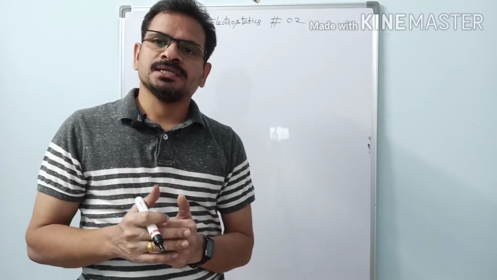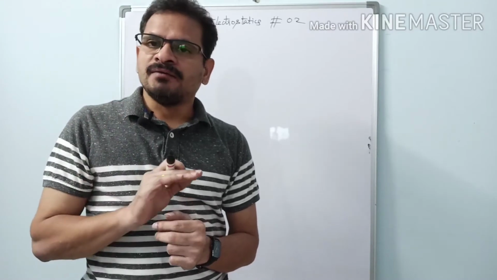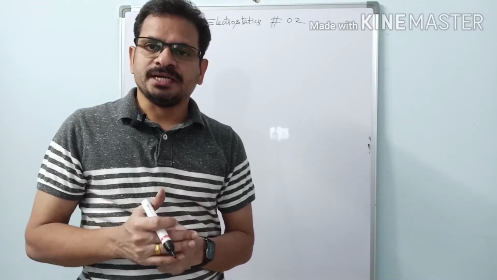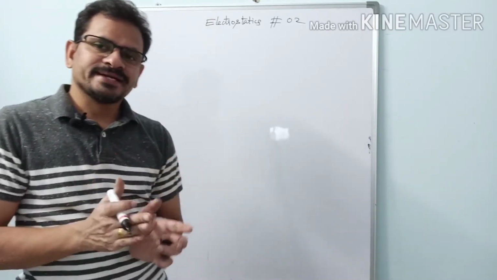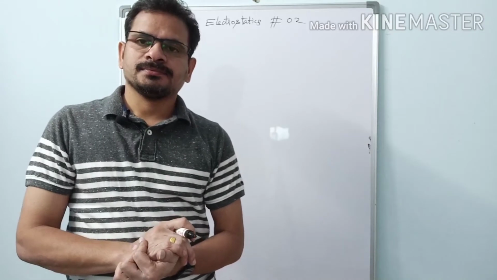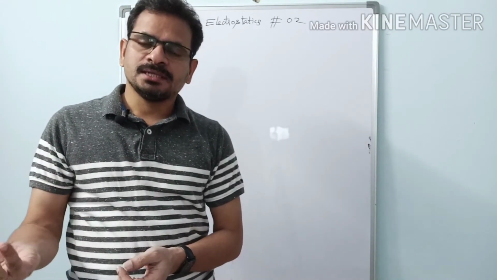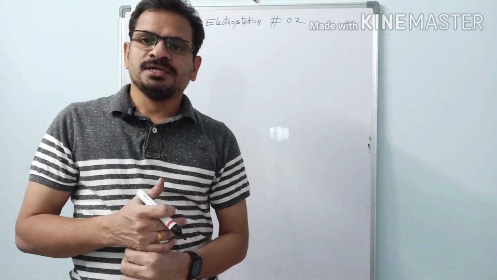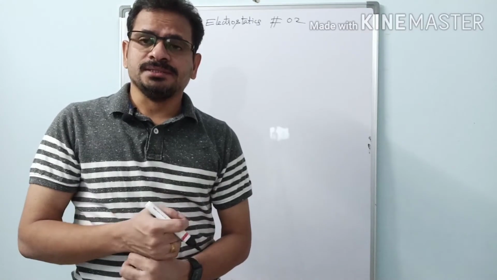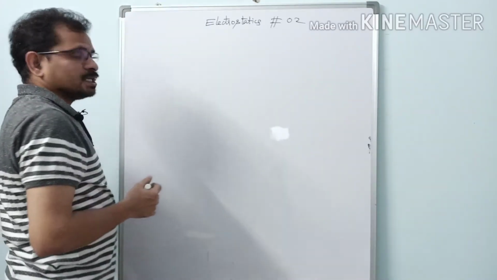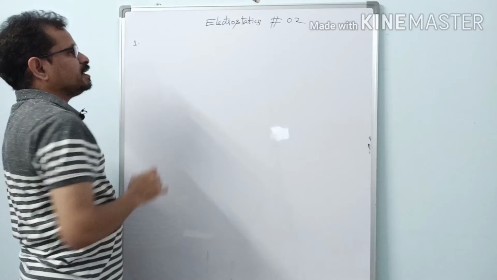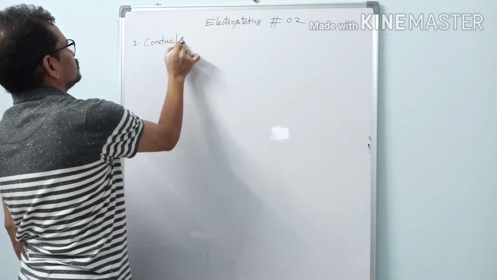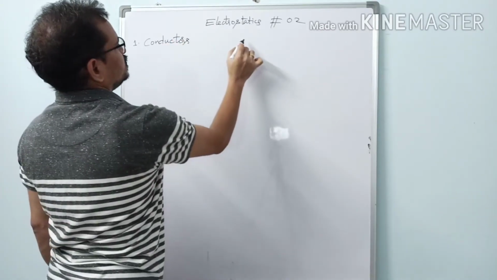Here I will just brief them and will not go into in-depth explanation, because here it is not required. It is enough to know what conductors and insulators are. Later in further sessions there will be topics with a clear explanation of conductors and insulators. So, two important materials in electrostatics: one is conductors and two is insulators.